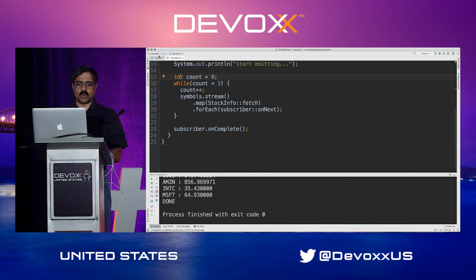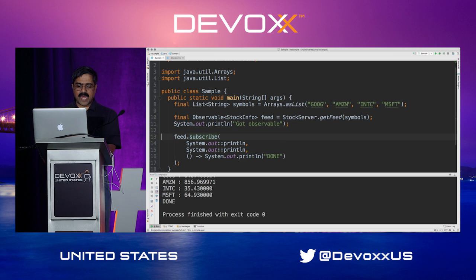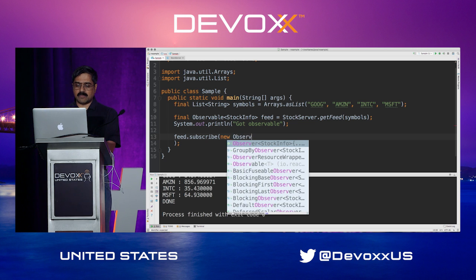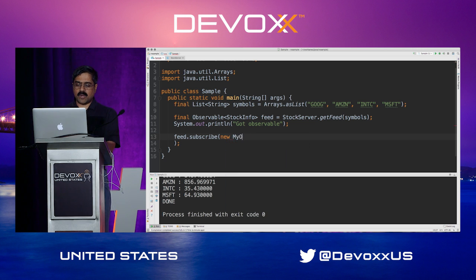Well, we have to do a little bit more work for that. What we could do in this case is build up a new observer. I can create my own observer right here, and this observer can implement certain methods that are required for starting to observe. We could implement a bunch of methods on this observer. This observer, of course, is going to support the interface that this subscriber is expecting, which is the observer.